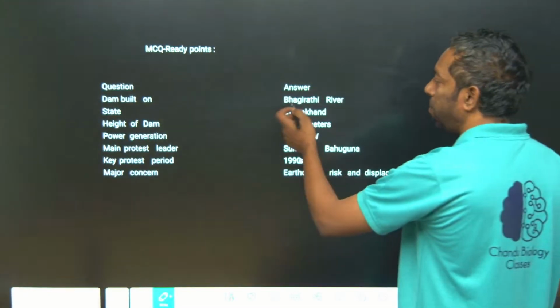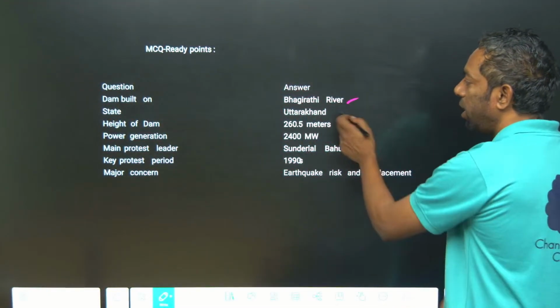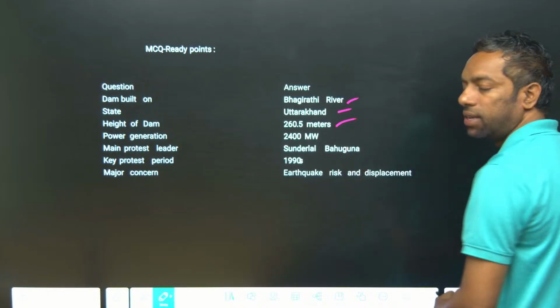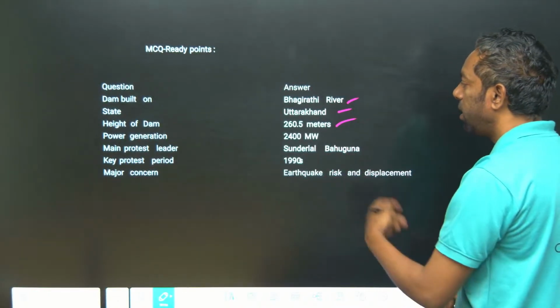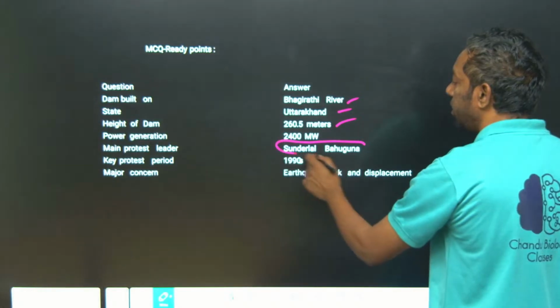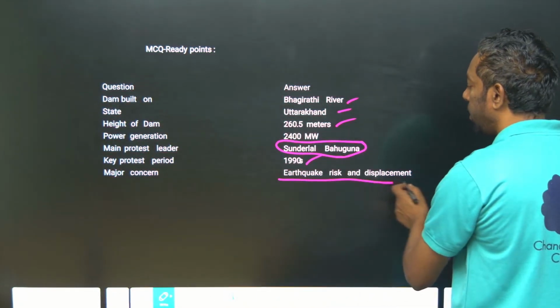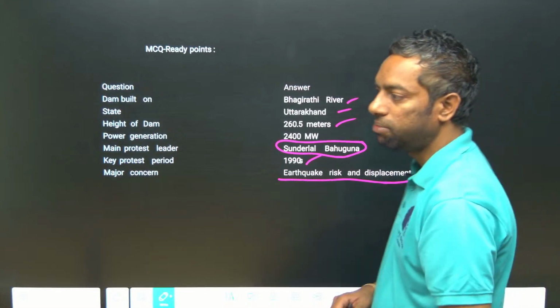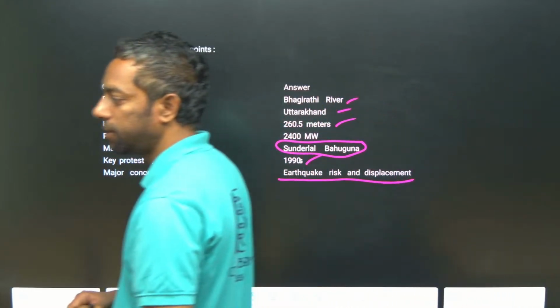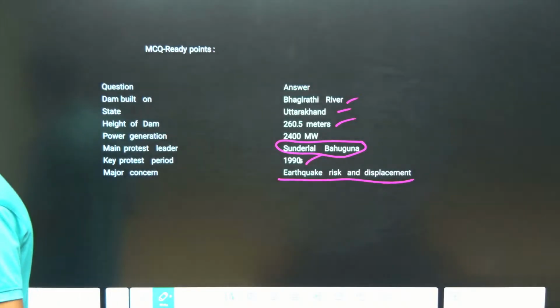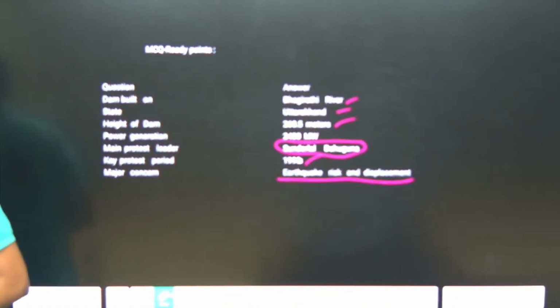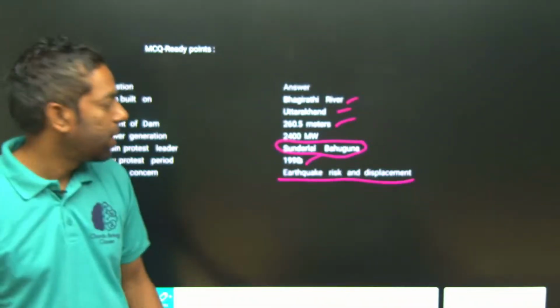Key points about this movement: the dam was built on the Bhagirathi River, Uttarakhand. The dam height is 260 meters, which they might not ask you. The leader is the most important. The major concerns were earthquake risk and displacement. I hope you understand this.